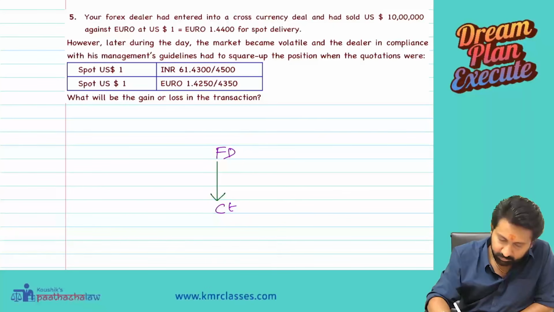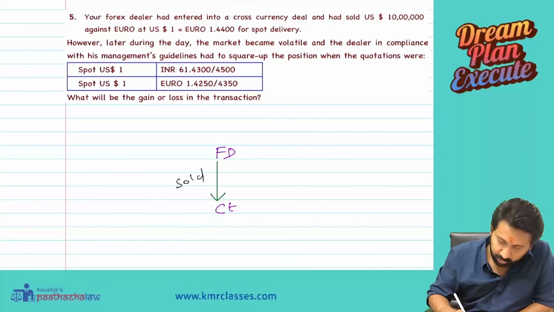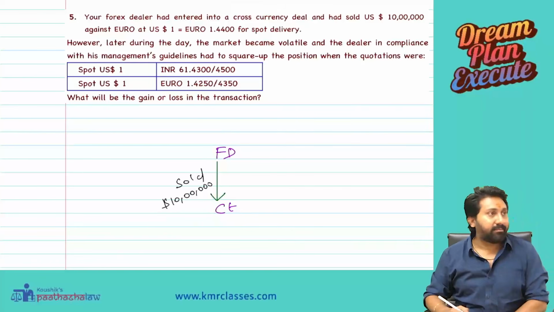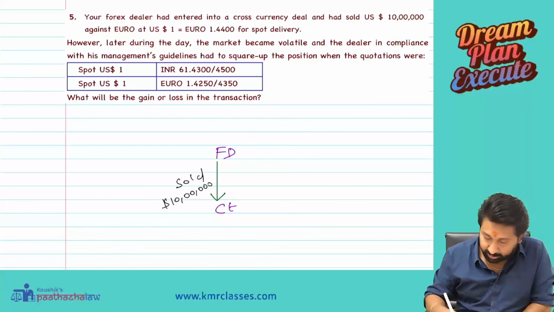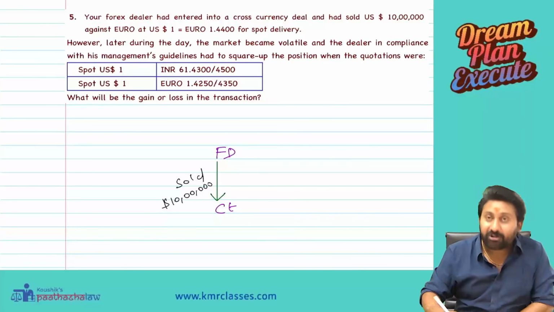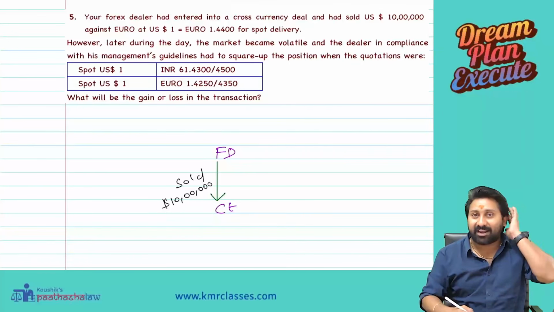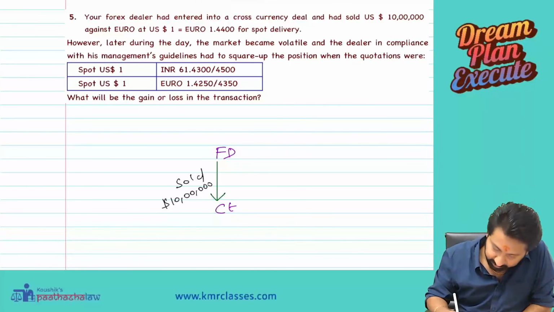sold 10 lakh dollars. Next, what do you have to get in return? Rupees generally, but this fellow gave you euros.